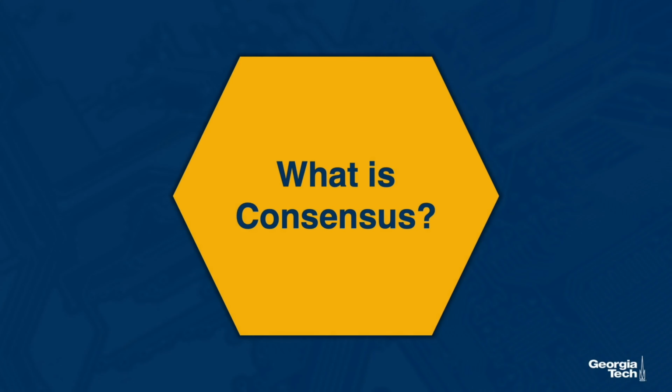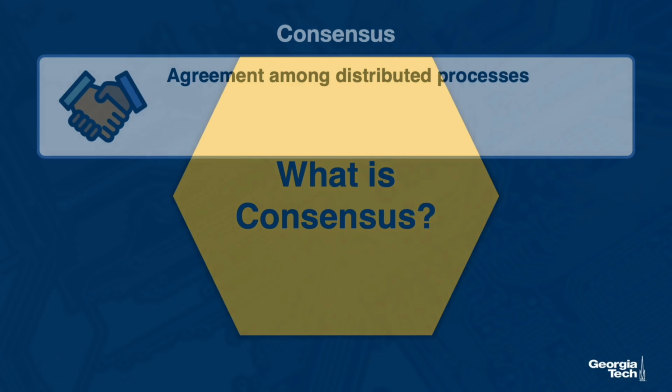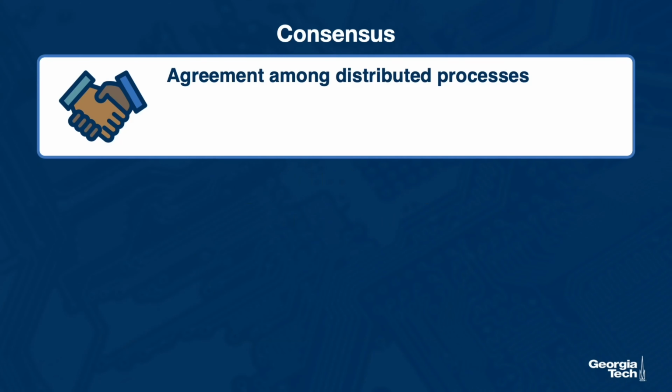Let's first define what we mean by consensus. A consensus is the ability of multiple distributed processes to reach an agreement on something. It can be an agreement on the value of a piece of shared state. It can be an agreement of taking a particular action. It can be an agreement on the value of the current timestamp to be associated with a particular action, or an agreement on reaching a particular point in the execution.